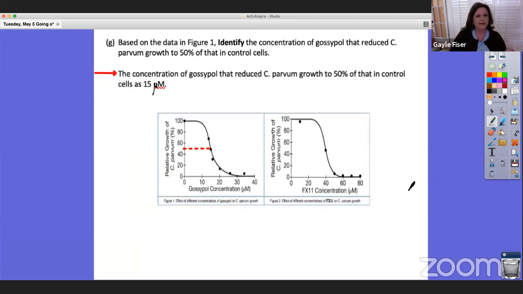All right, based on the data in figure 1, identify the concentration of gossypol that reduced C. parvum growth to 50% of that in control cells. All right, so the concentration of gossypol that reduced C. parvum growth to 50% of that in control cells is 15 micromoles. So that would be this point right here.